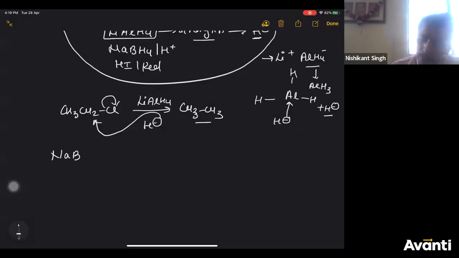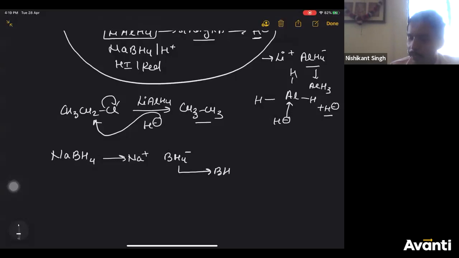On the other hand, NaBH4 will give you Na plus and BH4 minus. BH4 minus is formed by BH3 plus H minus. So it is also a hydride transfer reagent. It can also give you H minus ion, but it is a weak reducing agent. Remember it.